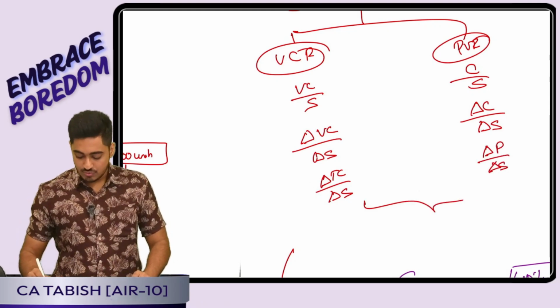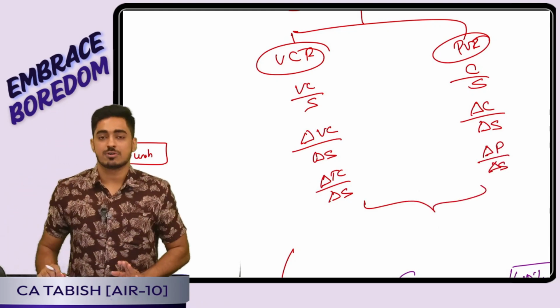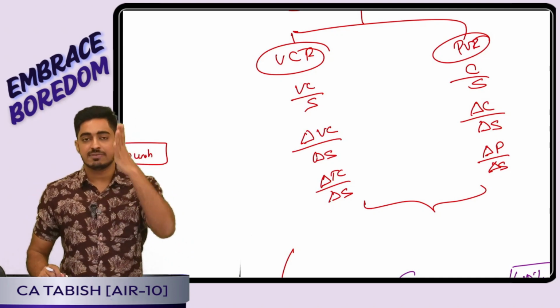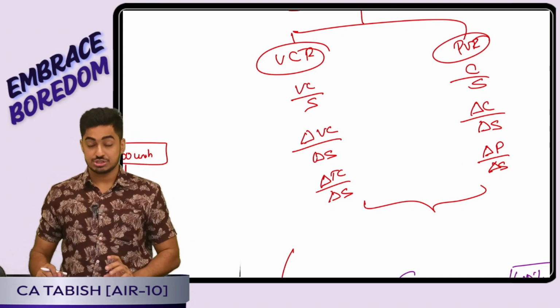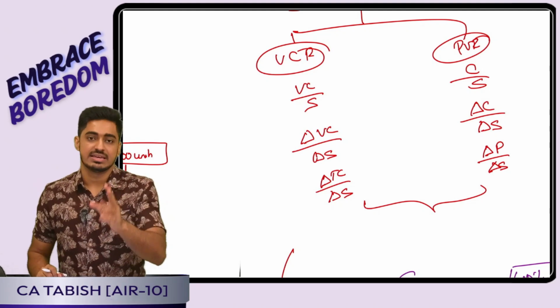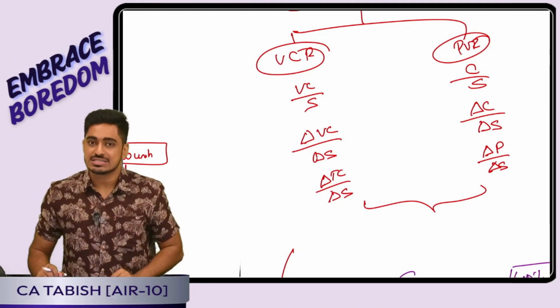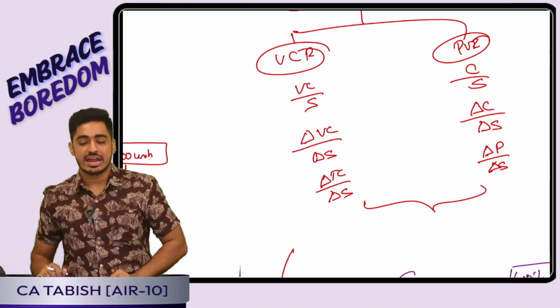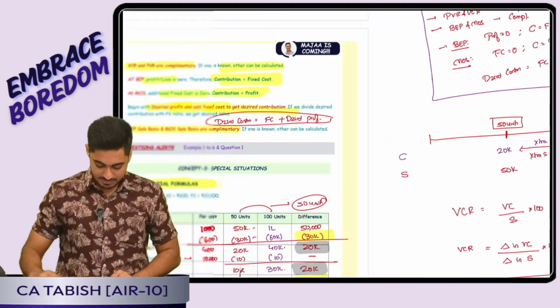Is this clear? So whenever we have a question where two different levels of output are there, first step, I will calculate the PV ratio or variable cost ratio. Based on that, compulsorily, second step, I will calculate fixed cost. Based on that, I will go ahead and do my calculations. Is this clear, everyone?